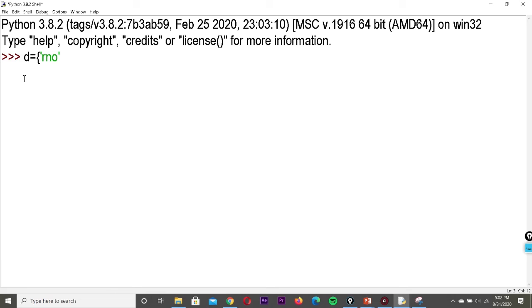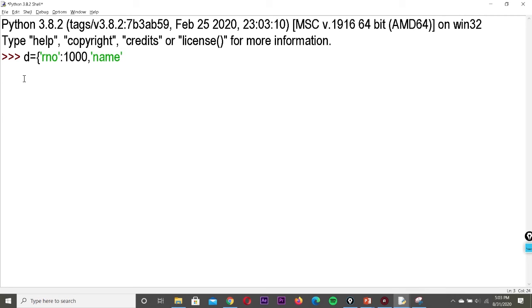If you are giving a string, enclose it within single quotes, then put a colon. I'm stressing this because there are mistakes in your textbook, so we have to change it. The key should be mentioned according to its data type. Here the R and O is a string, so it should be enclosed within single quotes, then colon, followed by the value. So I'm writing the roll number as 1000, then comma, the second value I'm going to specify is name.